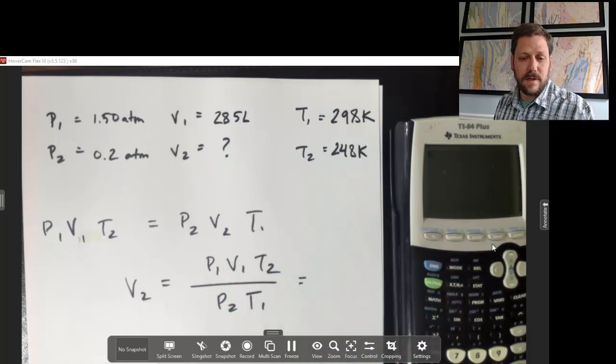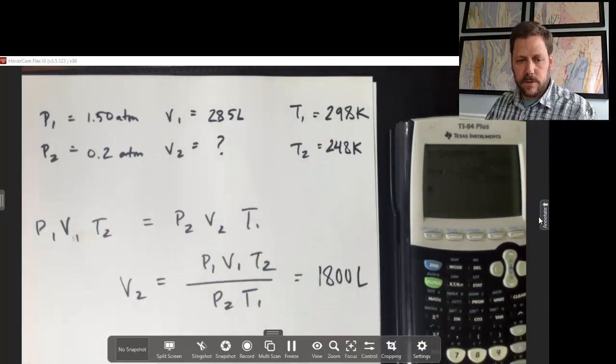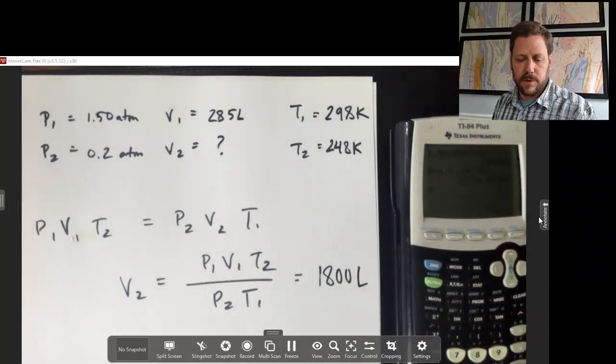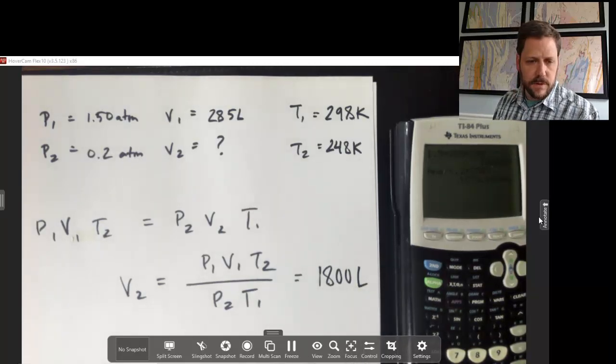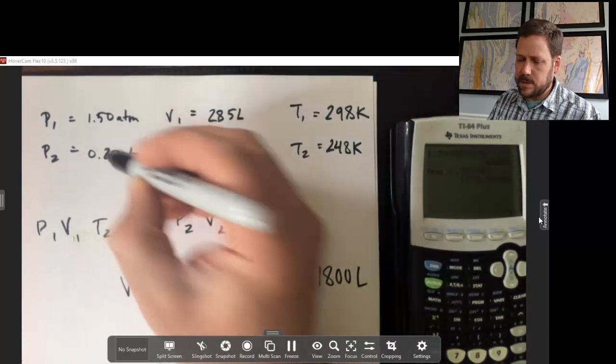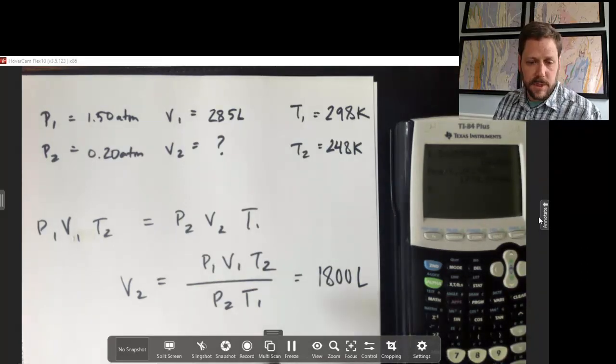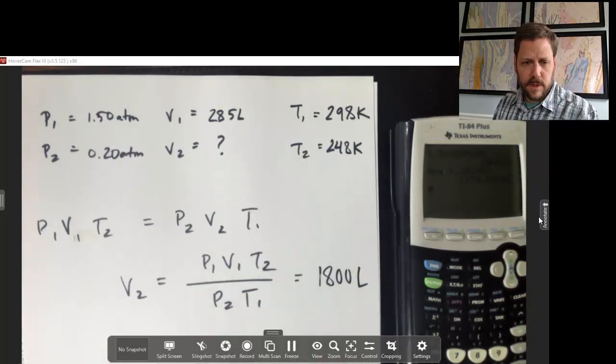I plug those numbers in and I get something on the order of 1,800 liters. That's a huge volume. Does that make sense? Sure it does. We've had a huge drop in pressure, but only a small drop in temperature, so the volume has increased substantially. Now, I've included two significant figures here because I actually had two significant figures in that pressure to begin with. All the other numbers have three significant figures, which means I can keep only two in this